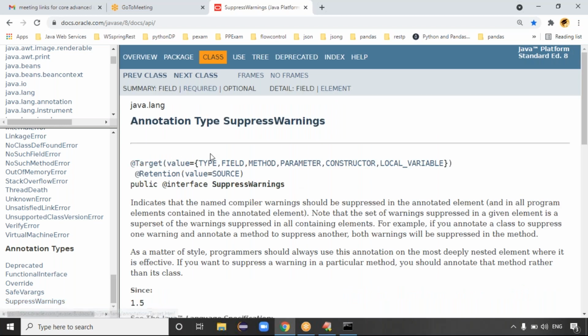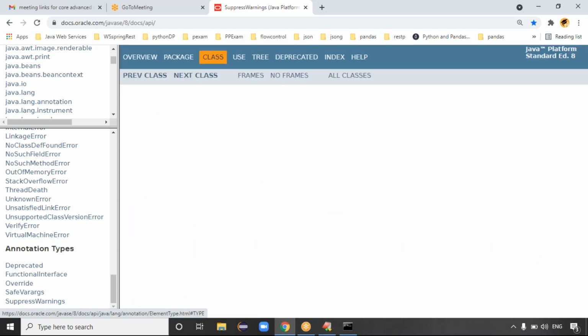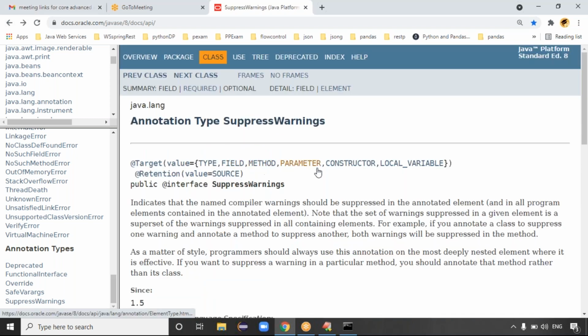SuppressWarnings: what is the target here? Type, which is nothing but a class or interface. If you don't know information about any element like type, you can simply click on it and you directly get the type information. Type means a class or interface, and the other targets are field, method, parameter, constructor, and local variable.